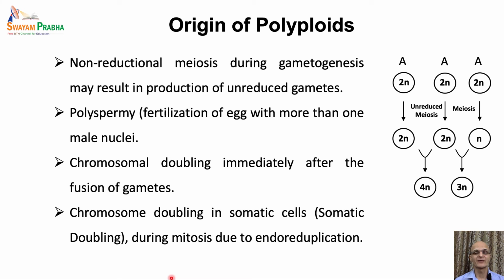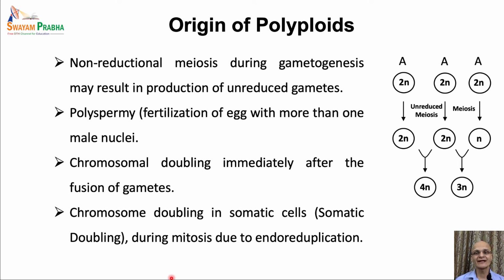However, if the somatic doubling occurs in somatic cells, like in the meristematic cells or the apical meristem cells, it may result in polyploid chimeras. If it occurs in cells which are no longer used in any growth, like leaf cells or stem cells, it may not result in any major developments or major polyploid organs.